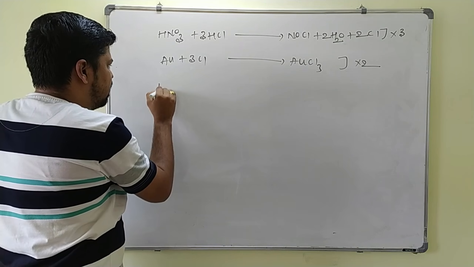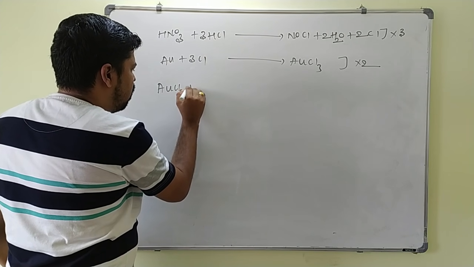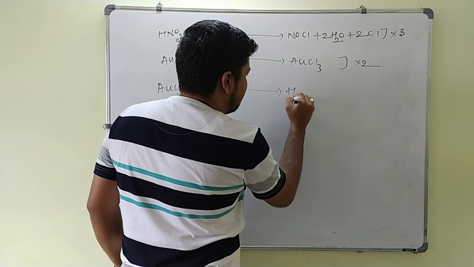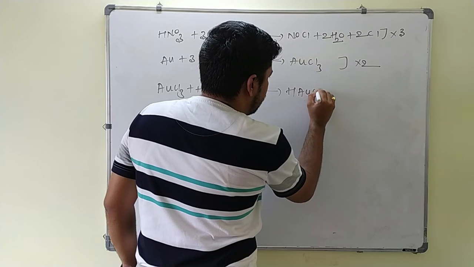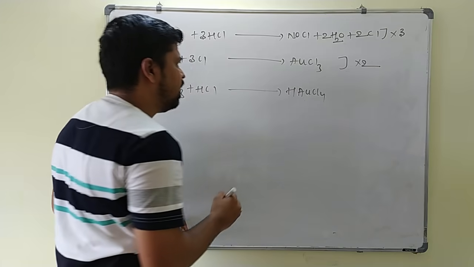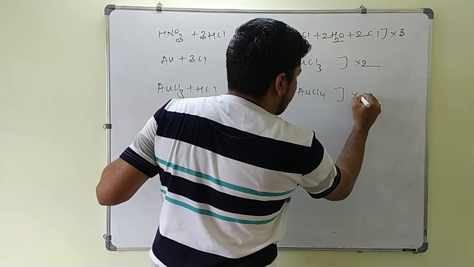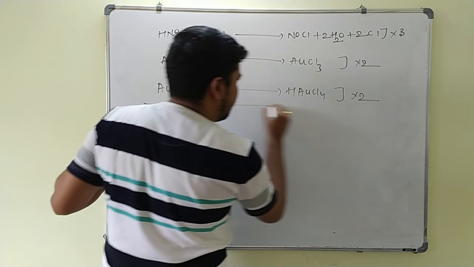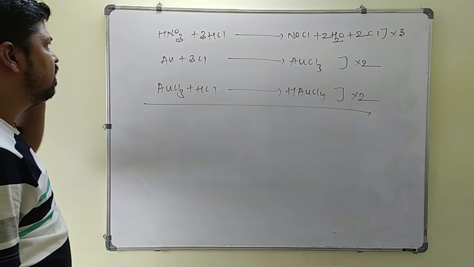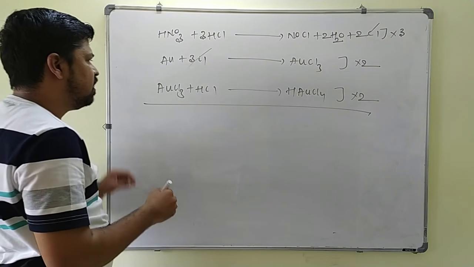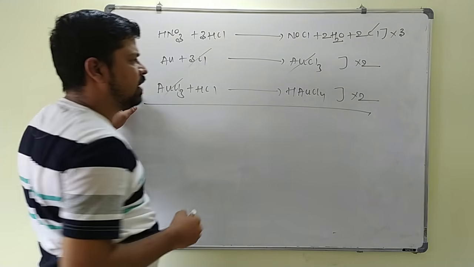Now this AuCl3 again reacts with HCl to form chloroauric acid, that is HAuCl4. Again, here 2 AuCl3 are there and here only 1 is there, so to balance that it is also multiplied with 2 here. Now you can see 6 chlorines cancel, and 2 AuCl3 cancel.